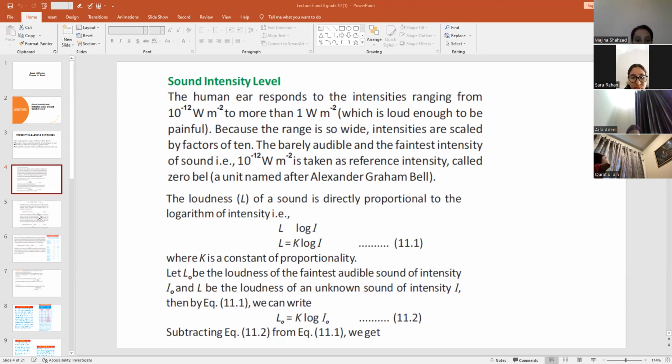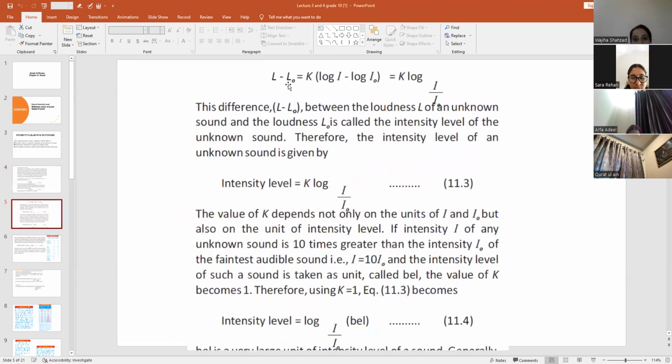Okay. So now what we have to do, we have to subtract equation 11.2 from 11.1. Then we will get L minus L naught equals K log I minus K log I naught. You simply have to subtract the previous two equations.